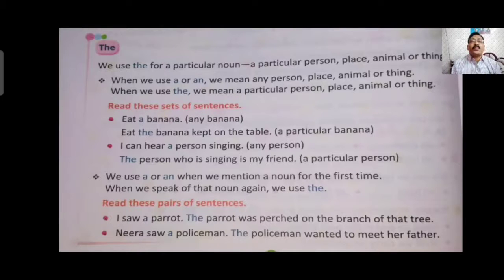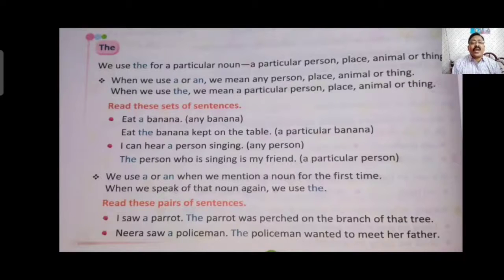So we are talking about that banana which is kept on the table. "I can hear a person singing." Here no name of the person is given, so "I can hear a person singing." Now, "The person who is singing is my friend." Here I am talking about a particular person who is singing, who is my friend. So here "the" will be used before person.